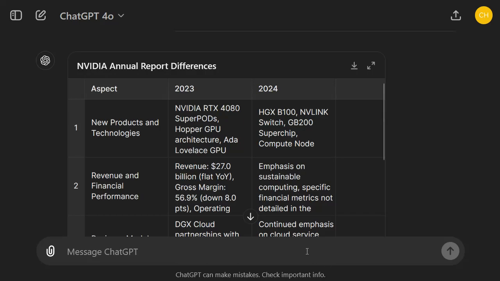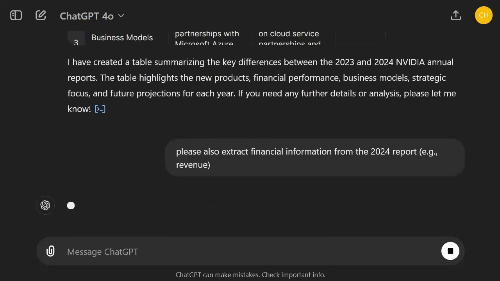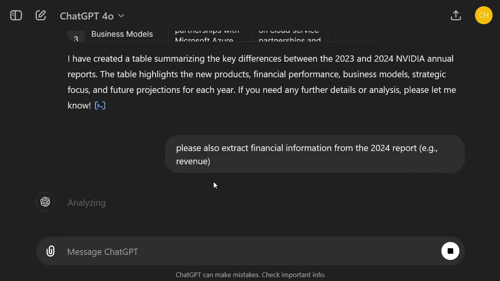So maybe let's ask it. Please also extract financial information from the 2024 report, e.g. revenue. So this shows that it's not perfect yet, the 4o model.